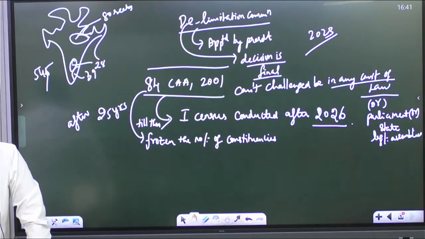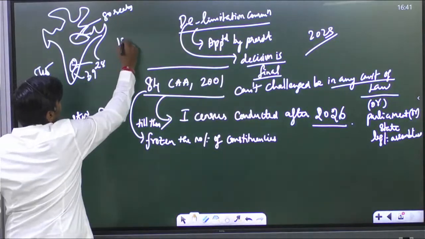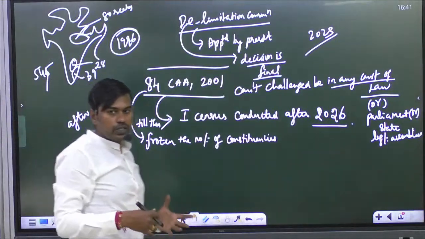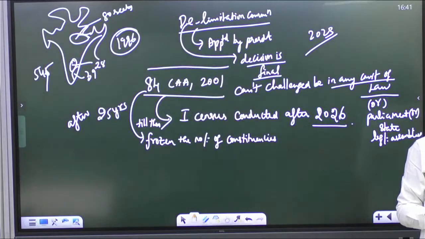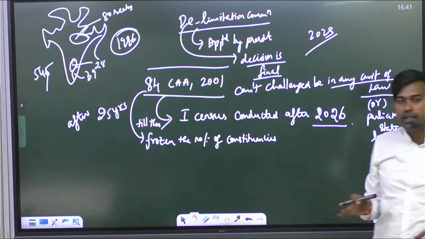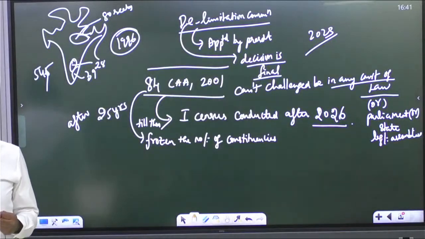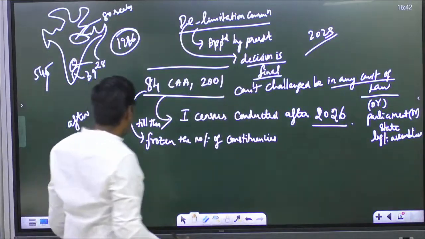And with respect to the women's reservation bill, there is a long history. I will discuss that. In the PPT, we have the timeline. The first attempt at passing the women's reservation bill actually started in 1996 only. After that, 1998 came, then 2008, 2010. So many attempts have been made, but it has not been passed. Even in 2014, it was passed in Rajya Sabha, but not in Lok Sabha. But after a long battle, this bill has been passed now. So it's a historic bill, and that's the reason UPSC can ask questions on this. Is it fine?